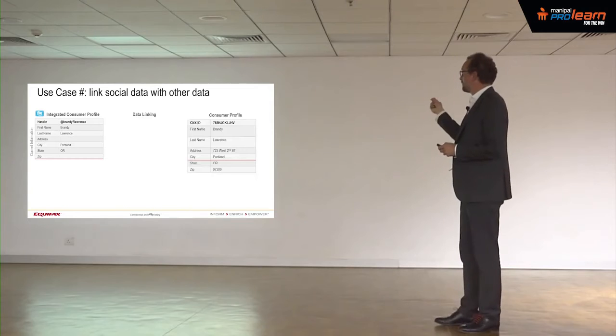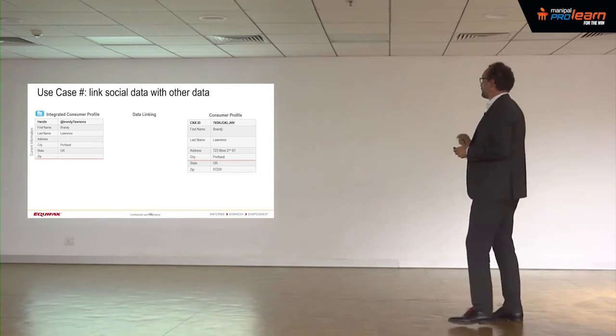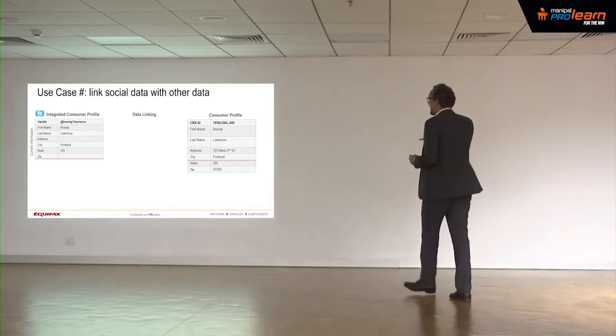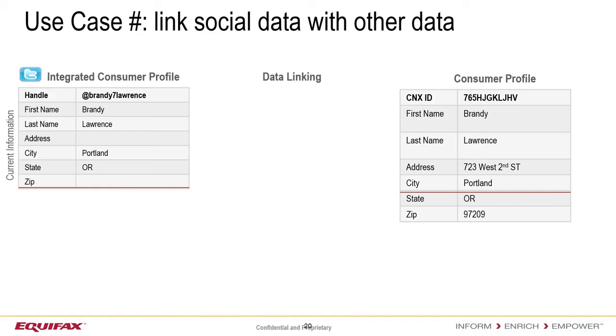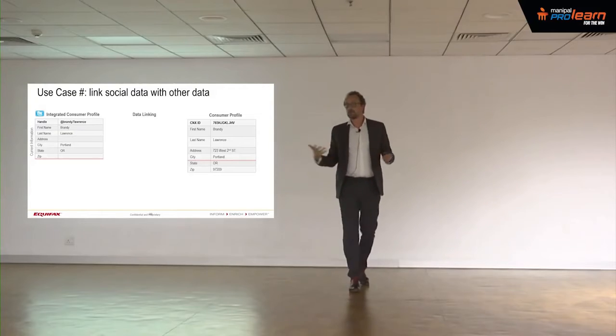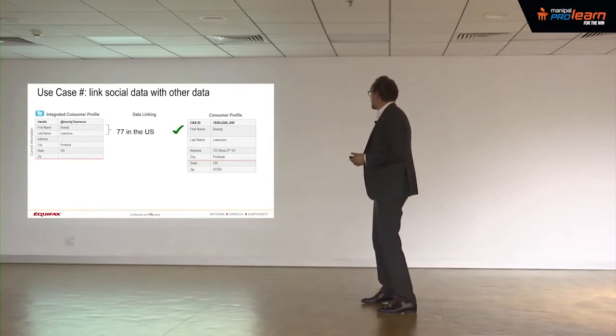As we have a reference database, a consumer profile with identifiers, which is a unique ID here, we look at all the Brandy Lawrences who live in Portland, and we said, okay, let's match and see what happens.